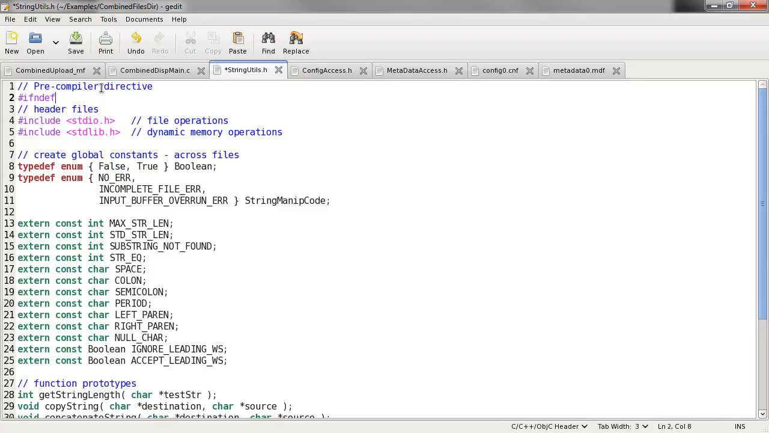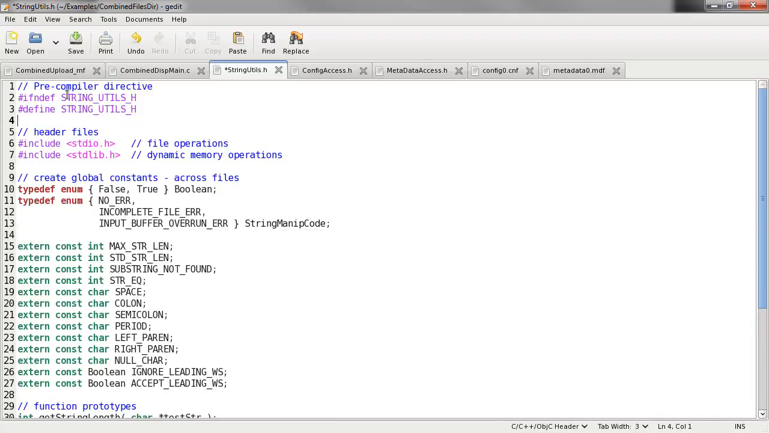This is a different set of code. But if it's not defined, and then you put it in here, usually in the form of capital letters, I'm going to say STRING_UTILS_H. So if it's not defined to the compiler, I'm going to define it. So this only happens once. After this, it'll always be defined and the compiler is going to ignore it.